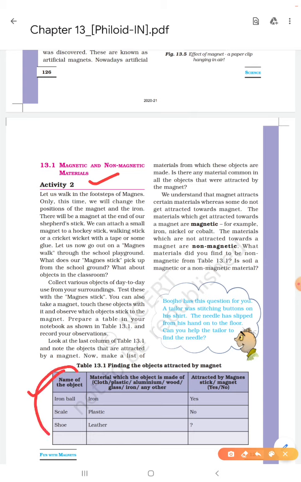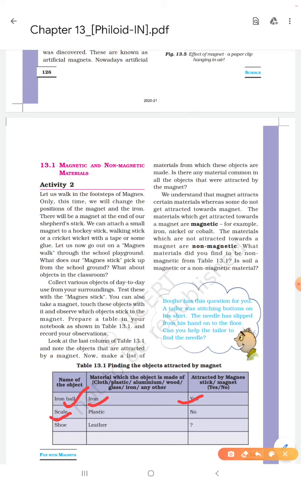There are some objects, then we have to write here the material which the object is made up of. Then in this column we have to write whether they are attracted by a magnet or not. As we know, the iron ball is made of iron, and iron is attracted by a magnet, so we can write here yes.